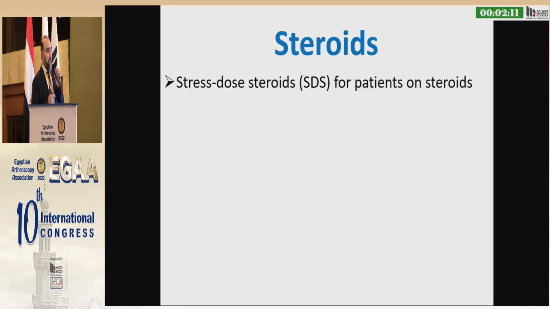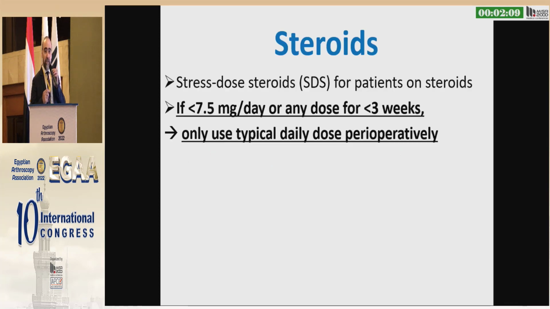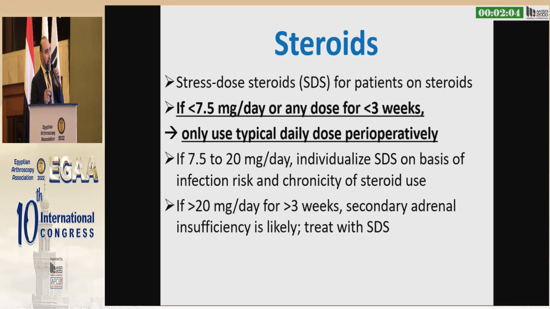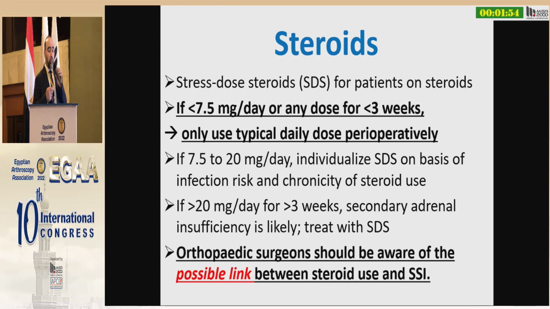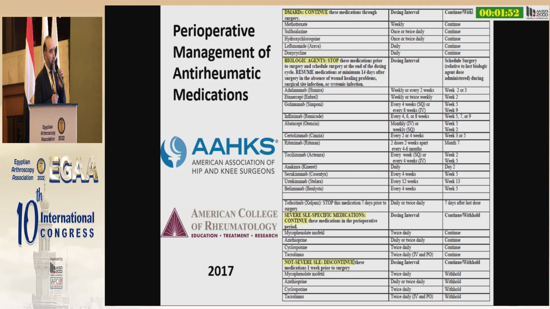Well, starting with the steroids, if the patient is taking less than 7.5 milligrams, or any dose for less than 3 weeks, that's fine. They don't need what's called stress dose. But if it's more than 20 milligrams, we need to inform our anesthetist because they might have adrenal insufficiency and we need to treat them with steroid dose therapy.